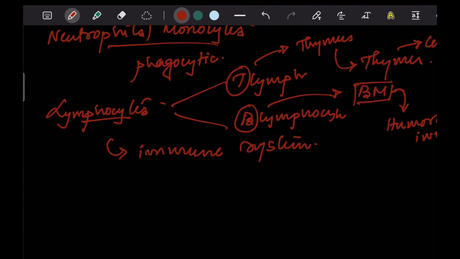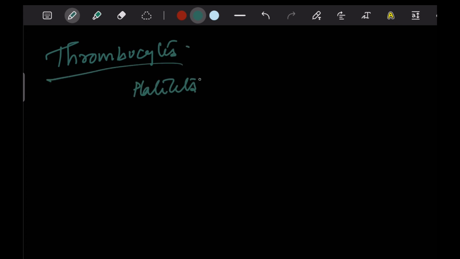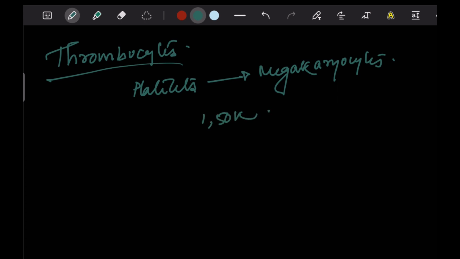Talking about the last formed elements, that is thrombocytes, these are also known as platelets. They are derived from megakaryocytes. Megakaryocytes are some special cells present in the bone marrow which give rise to these cells called platelets. Talking about the number of platelets, it's around 1,50,000 to 3,50,000 platelets per millimeter cube of blood.